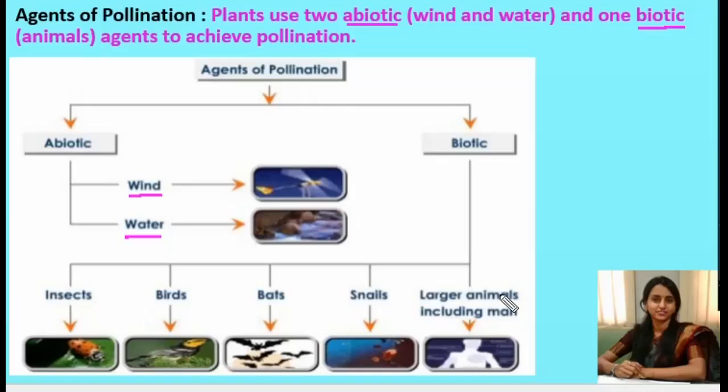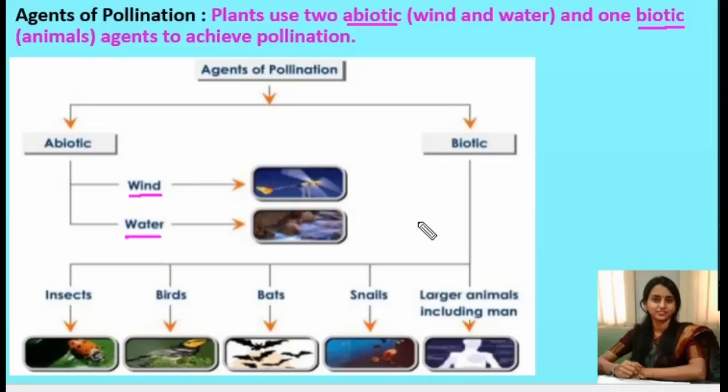Now let us discuss in detail how different types of pollinating agents play a role in bringing about pollination in various plant species. As I said, the majority of plants use biotic agents for pollination and only a small percentage of plants use abiotic agents for the purpose of pollination.